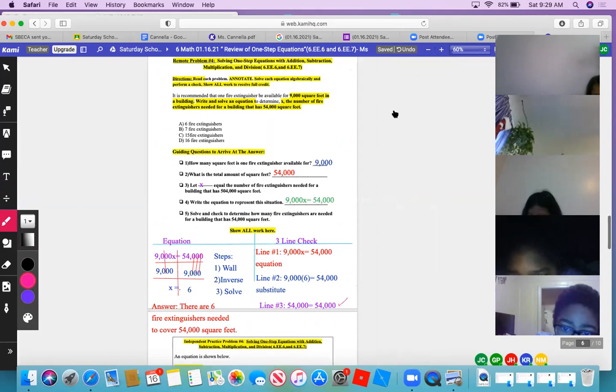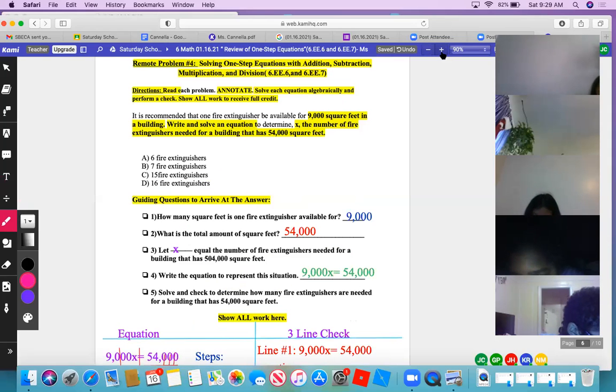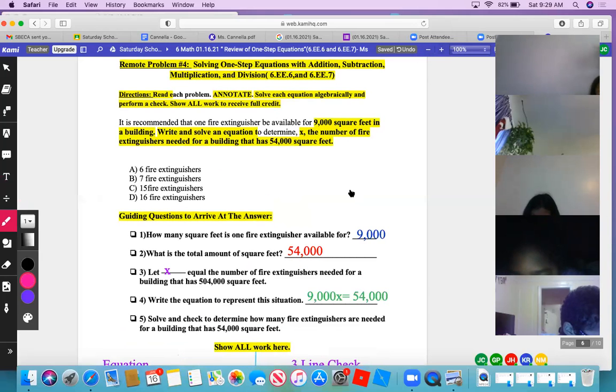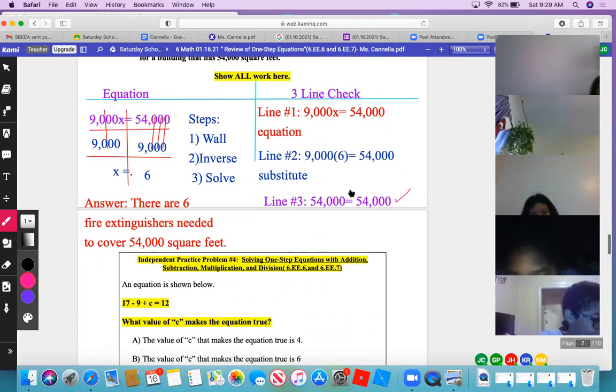What if these did not come out equal? What do you have to do then if you don't get the same answers? What if one side was 54 and the other side was like 60? Do you have to go back and redo the problem? Yes. Anyone have any questions? Are we good?